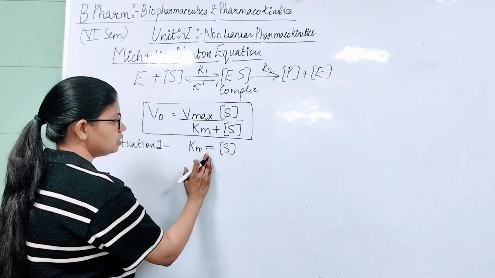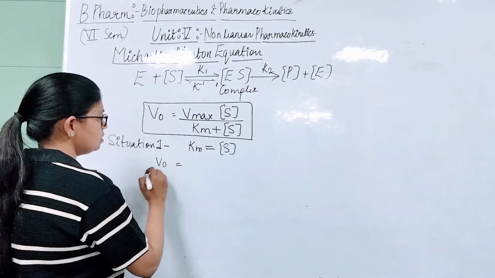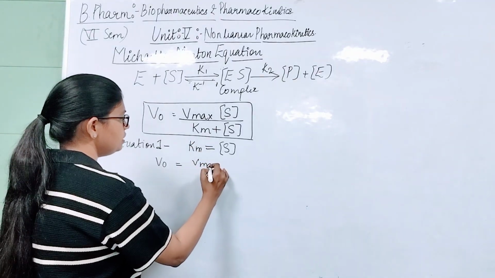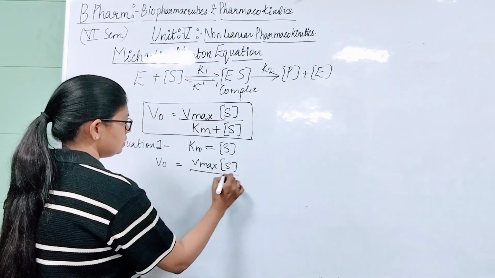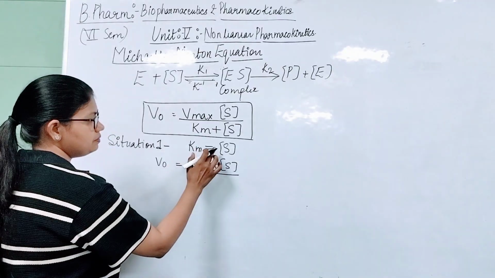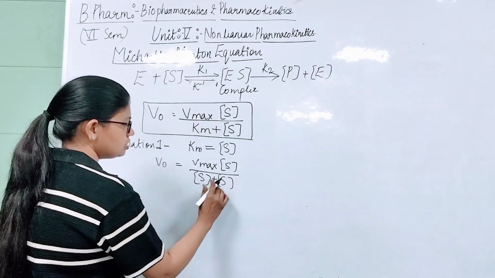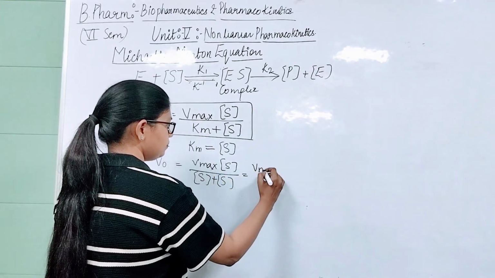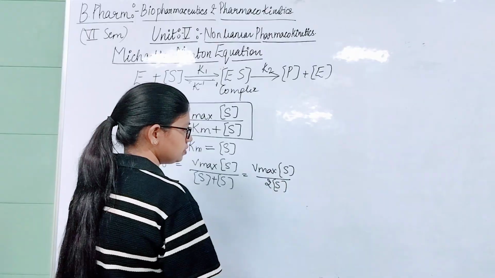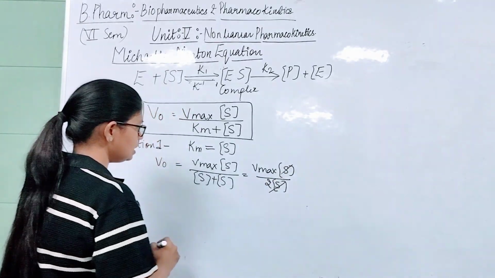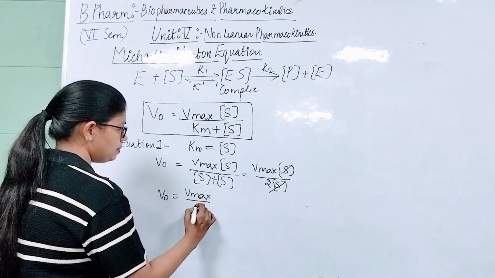So we will put the value of Km as S in the Michaelis-Menten equation. Okay. So Vmax, here is S. We put the S in place of Km, S plus S. So this will be equal to 2S. S upon 2S. Okay. So 1S will be cancelled out. So we obtained Vmax divided by 2.